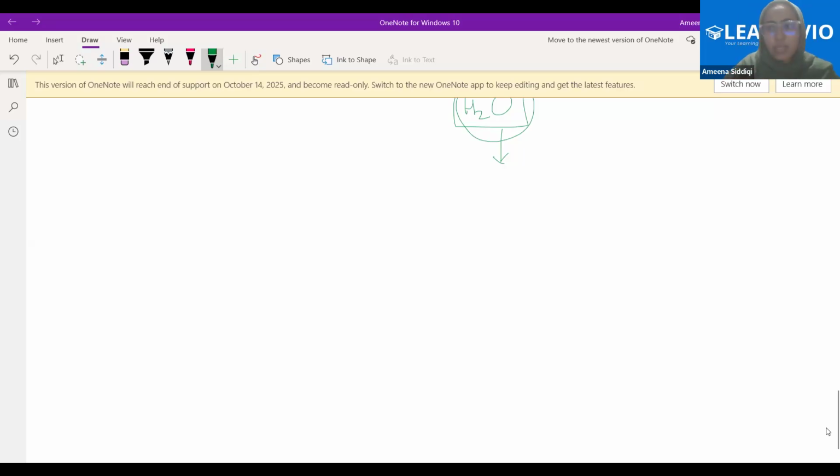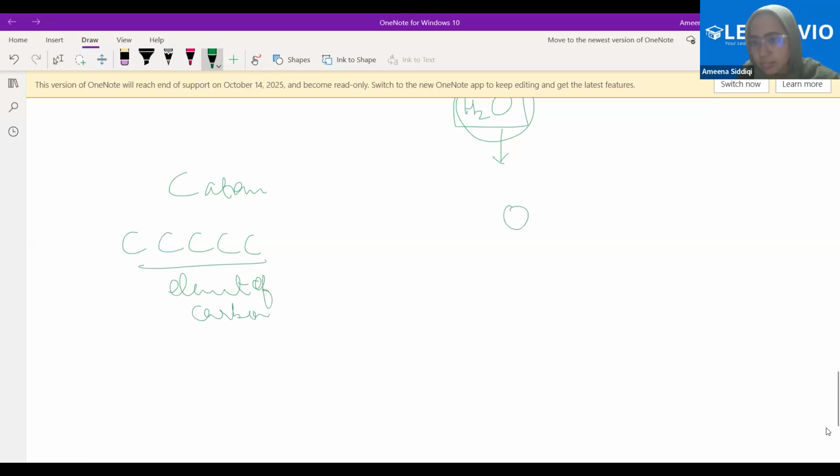I'll give you one example here. If I say this is a carbon atom, and now I say carbon, carbon, carbon, carbon, what is this? This is the element of carbon. Correct? I say this is an oxygen atom. This is the element of oxygen.